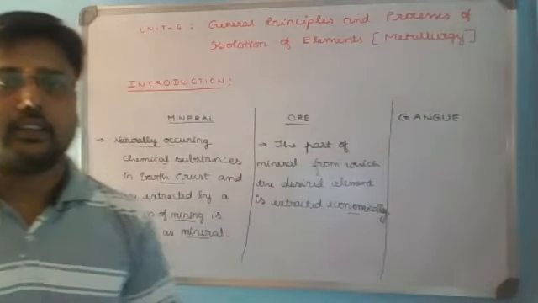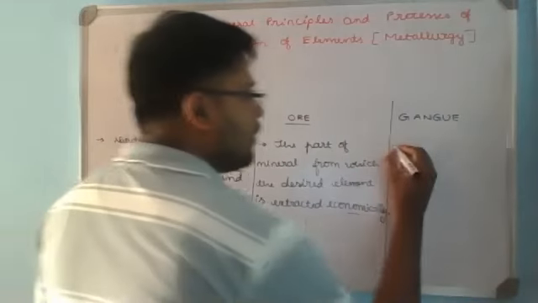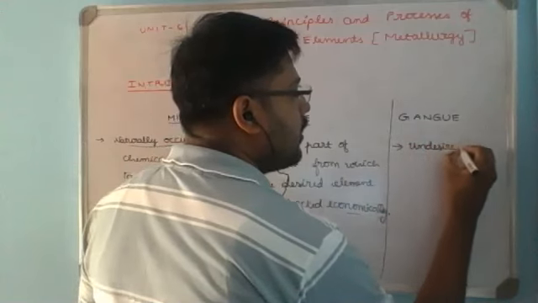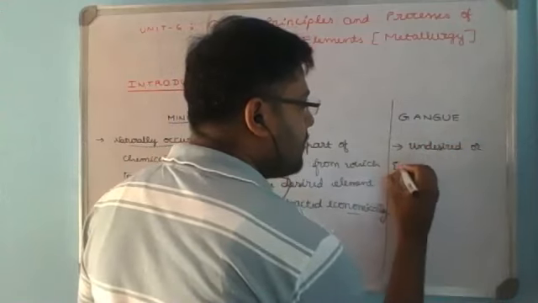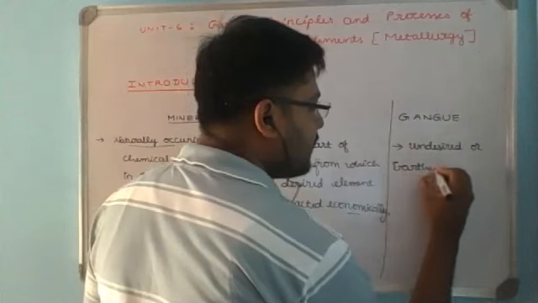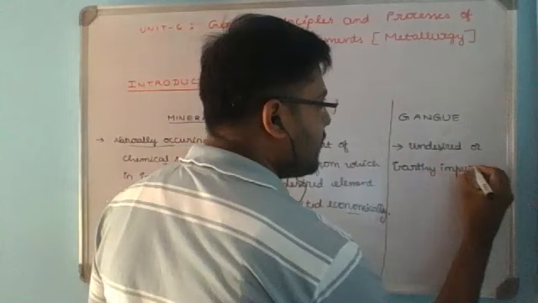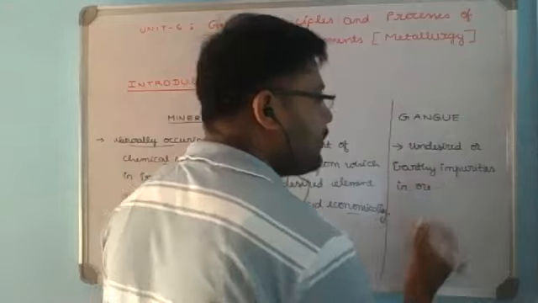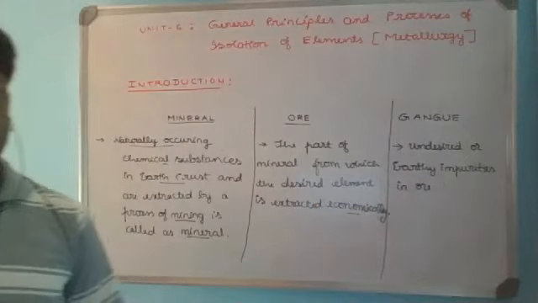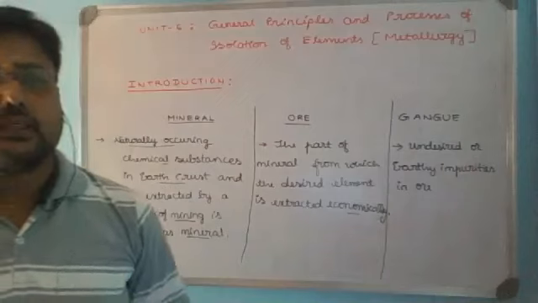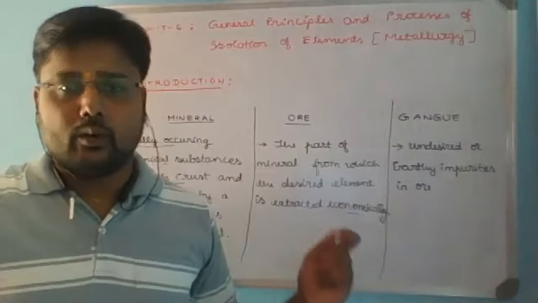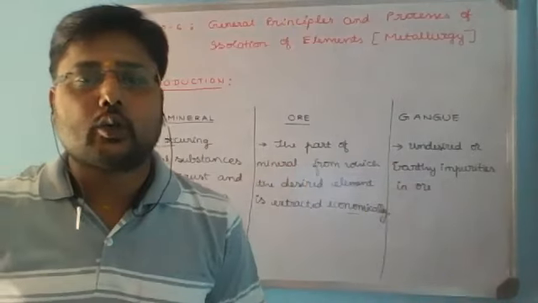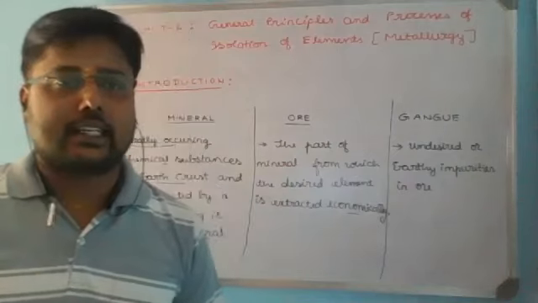So we'll consider the third one, it is gangue. Undesired or earthy impurities in ore along with the desired element are referred to as gangue. So gangue is referred to as unwanted or undesired or earthy impurities present or associated with ore during its extraction.